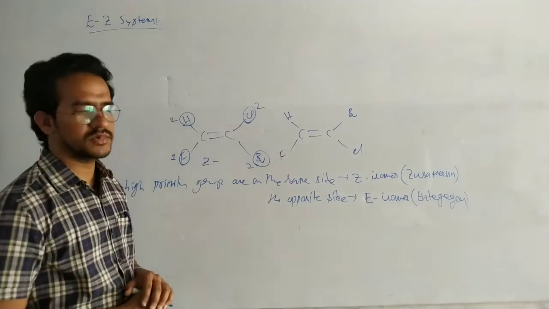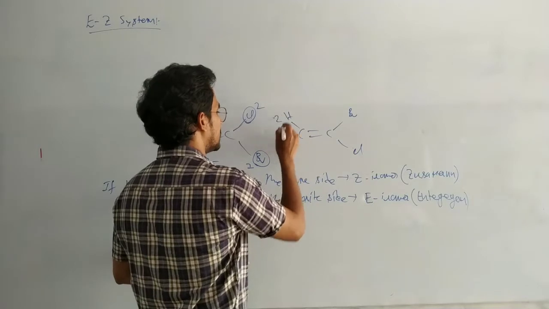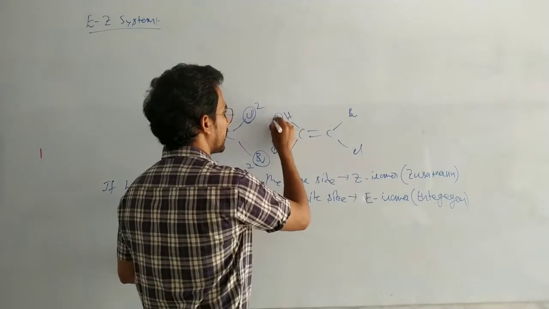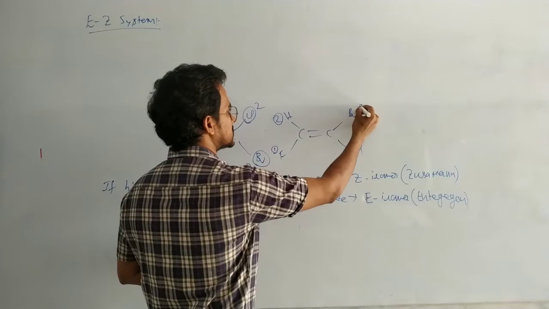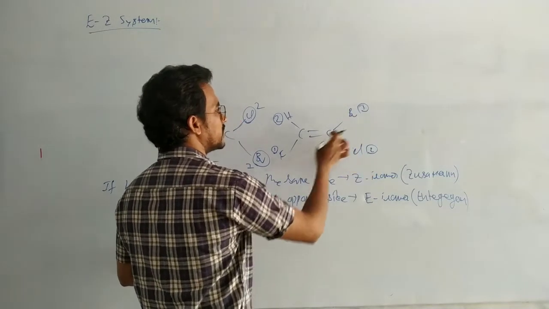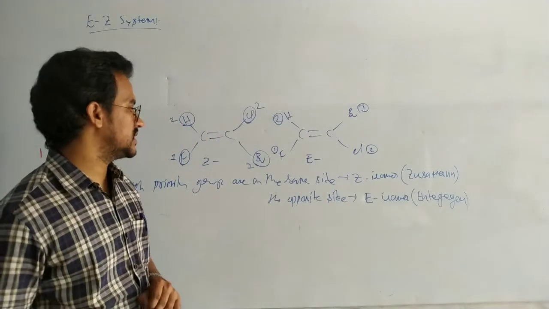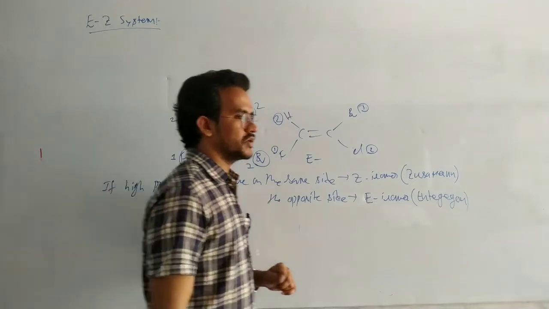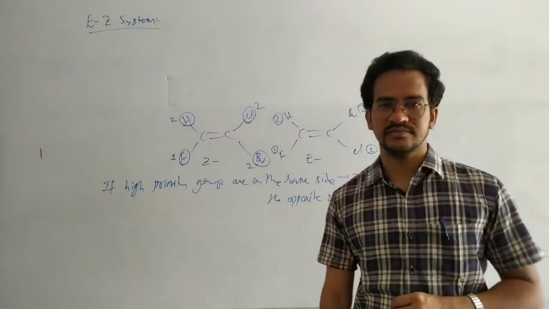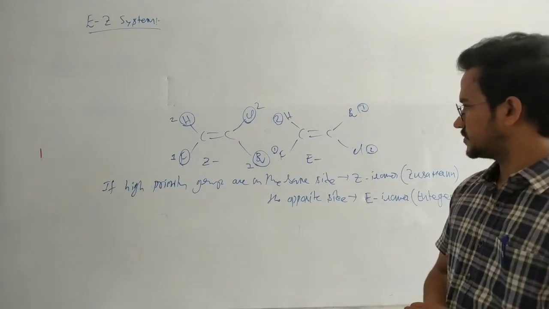Next in this case, second priority, first priority. Between these two, first priority and second priority, high priority groups are on the opposite side, so it is the E isomer. Okay, that's it.